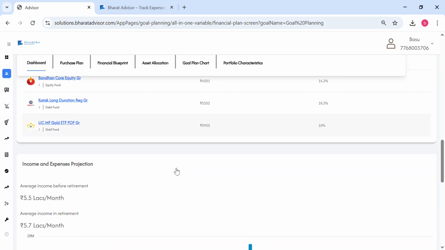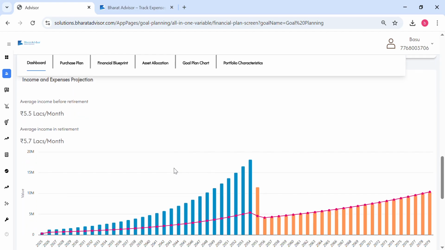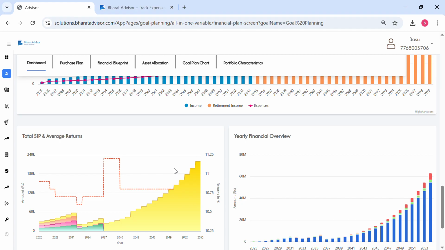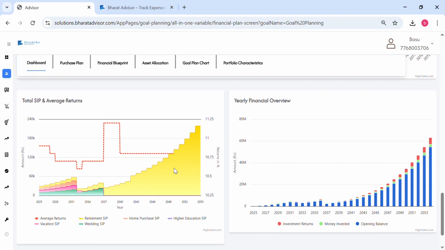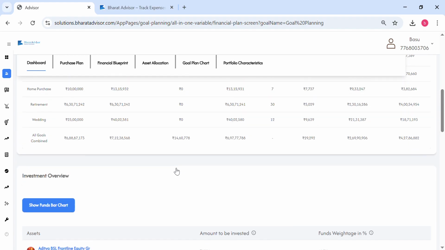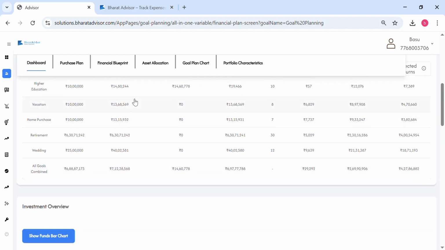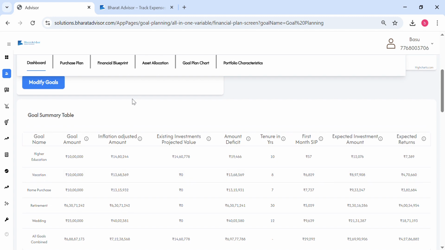So basically, again, you can look into your income and expenses projections. There are multiple ways of doing a lot of analytics on top of it. Your client would love it because they would want to see a lot of things about their financial future. So I think that's going to be a great tool for them, and you can also guide them by explaining all of it. We provide proper training to you before you go to your clients. So we have a proper training module for it.